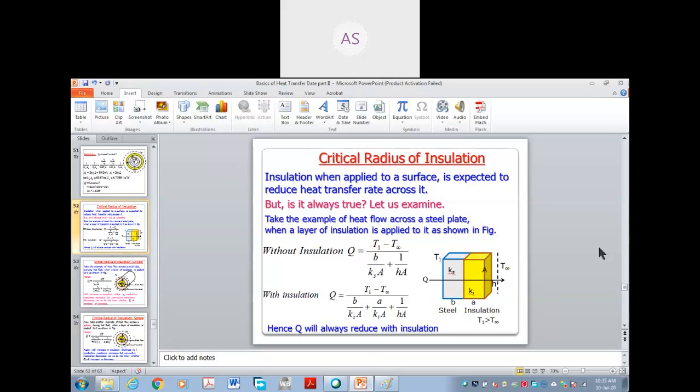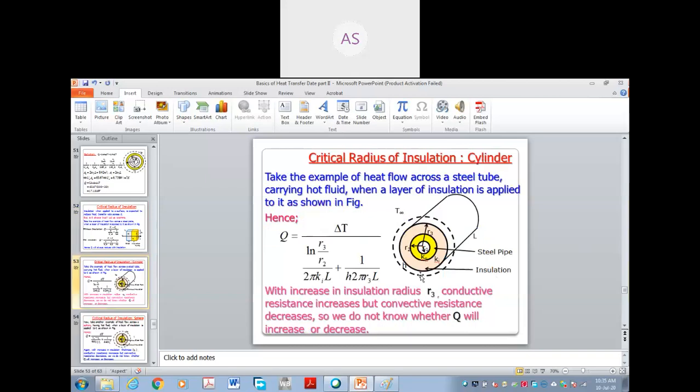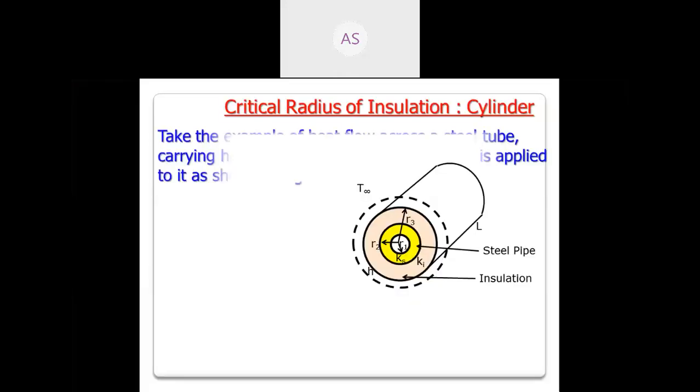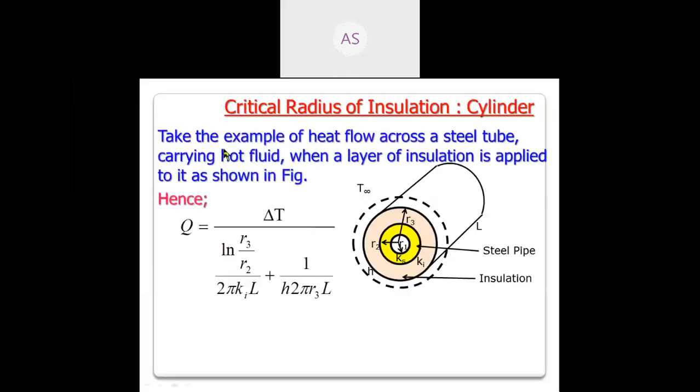But see now what happens. Here, when r3 increases, you should be perfect in mathematics. When r3 increases, what will happen to this convective resistance?